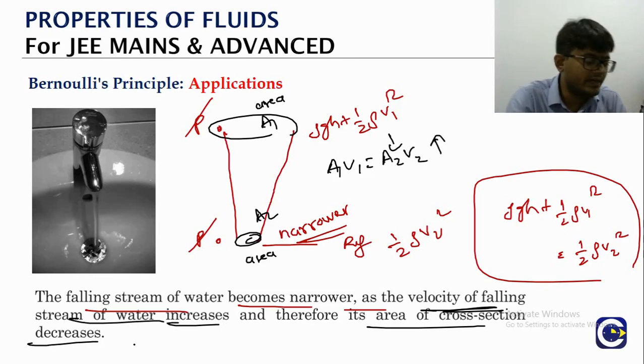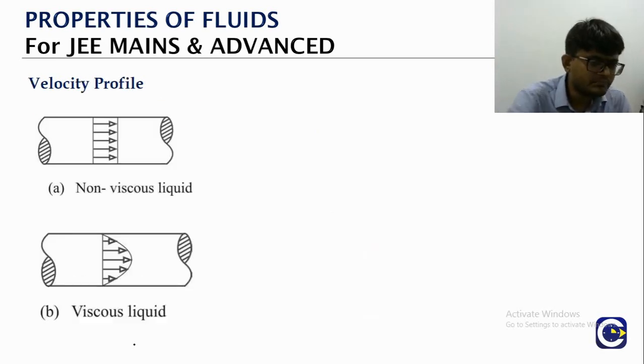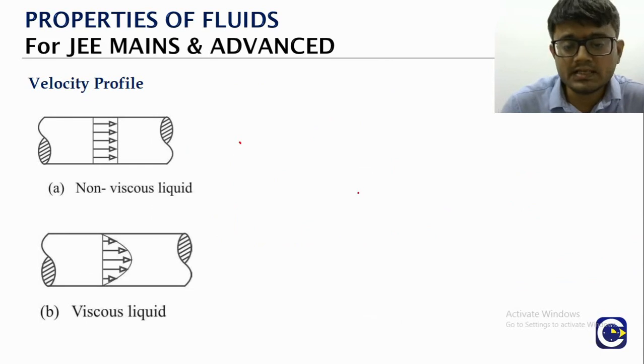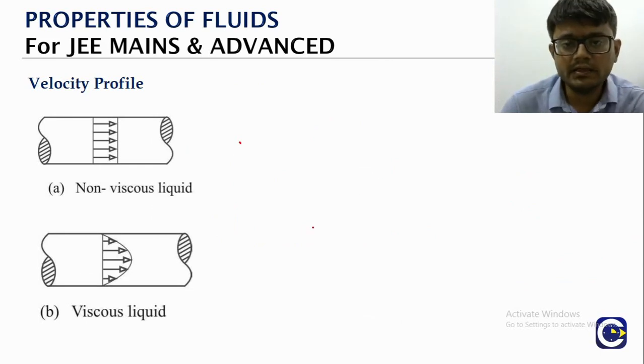Now the thing that we need to keep in mind is that both the equation of continuity and Bernoulli's theorem are for ideal fluids. So how will the viscous liquid or the real liquids behave? We can understand the behavior by looking at the velocity profile.